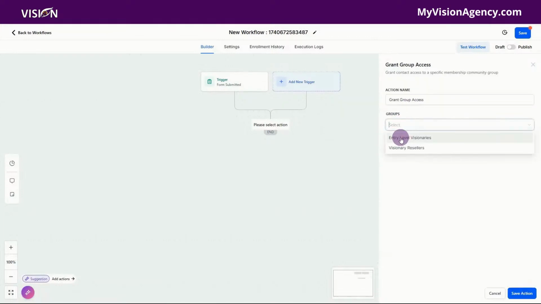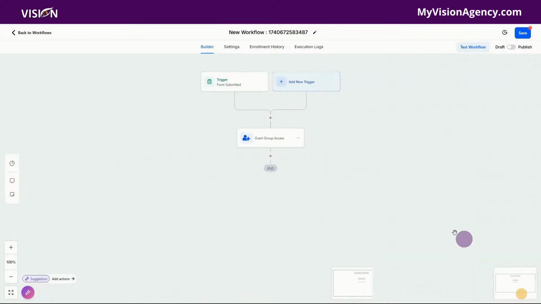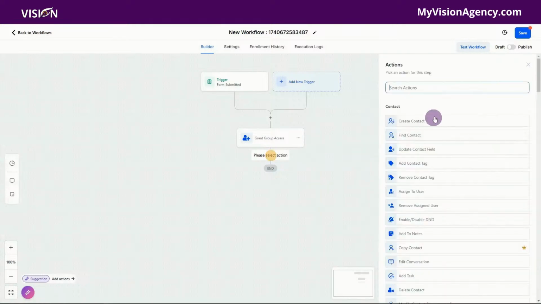So we're going to choose what community we are granting them access to. We're going to say the entry-level visionaries. So they fill out the form, we're granting access to the community, but we need to make sure that they know that they get access to the community. There are a few ways that we can do that.